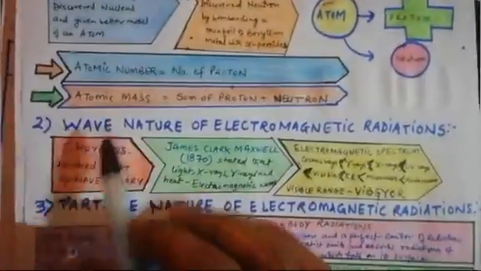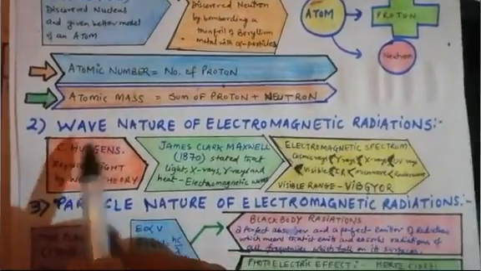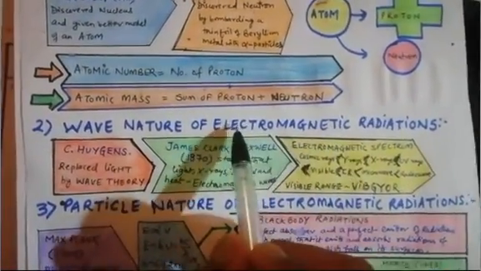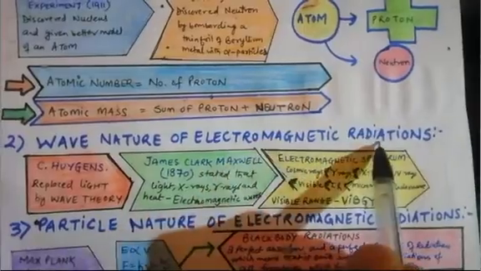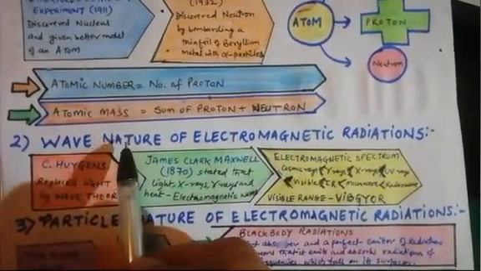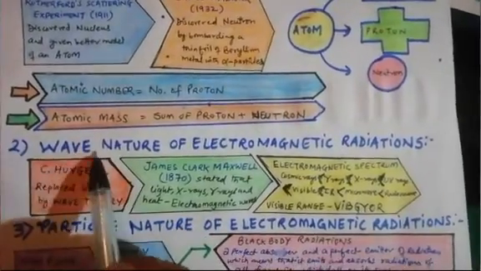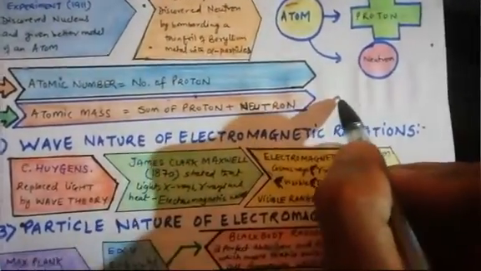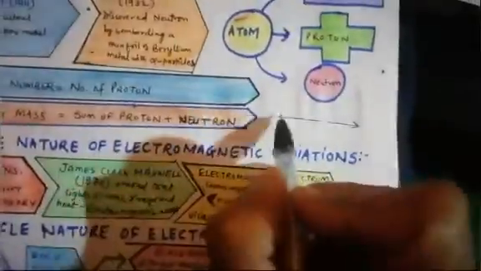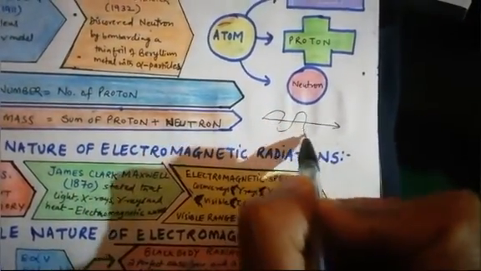After that we started wave nature. This also we have done. So in wave nature of electromagnetic radiations, now we are using the word electromagnetic radiations. It means that the matter or the atom, all the matter, they are showing the wave nature also. Wave nature is that nature in which the electrons are moving in a wave-like manner.